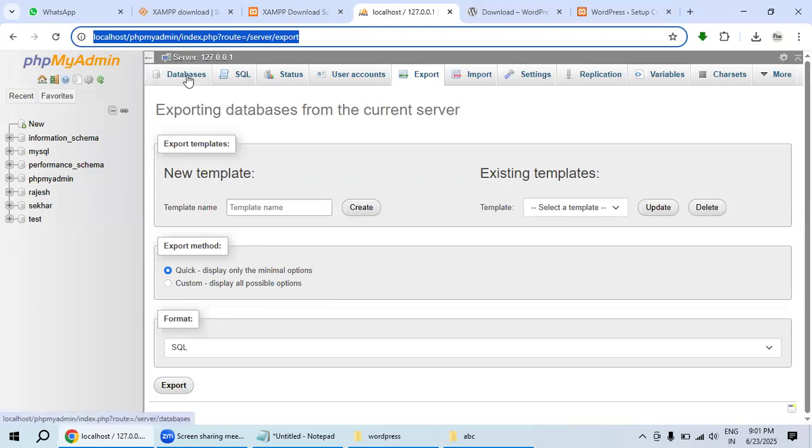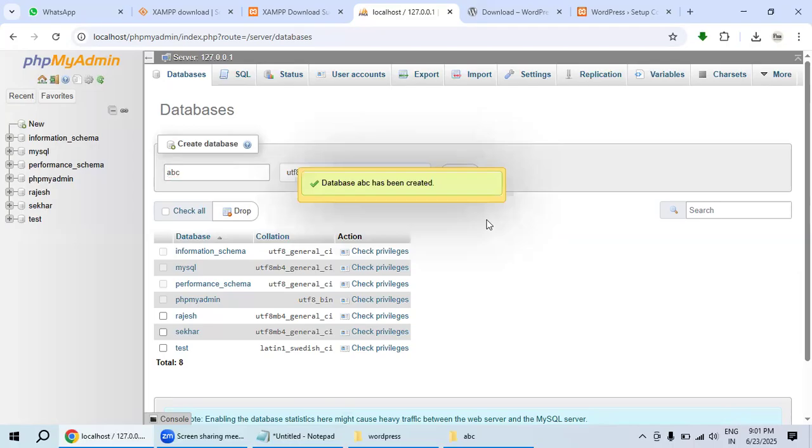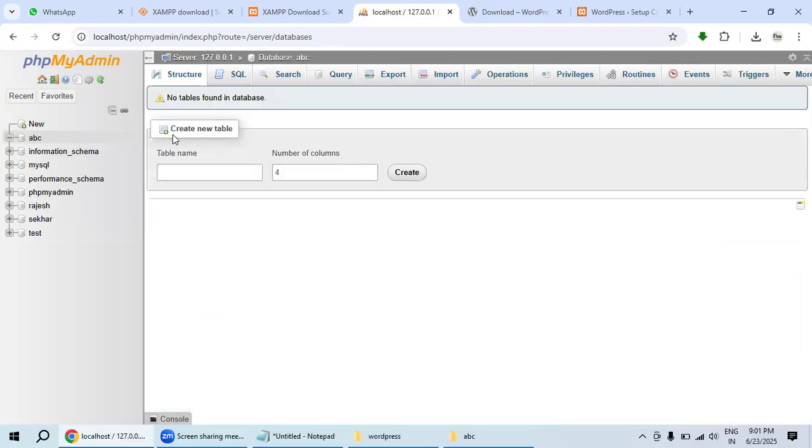So inside what we need to create is, there is a database. Inside the database, here you could see what we are doing is we are creating ABC. I will go with the same name. This is our database name. So here what I will do is create ABC. That's it. And here we could also create some tables, but it's not required, because when we set up WordPress, it itself creates the tables and enters whatever data it requires. So here you could see our database name is ABC.